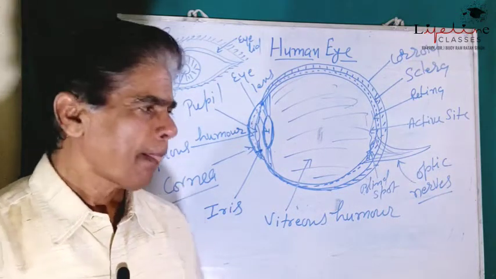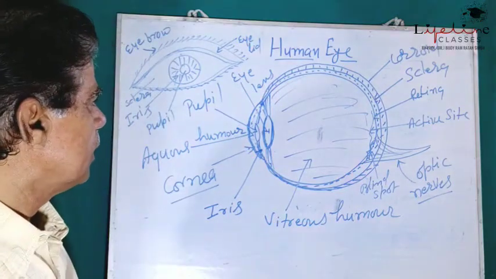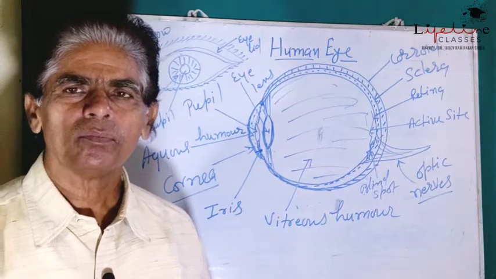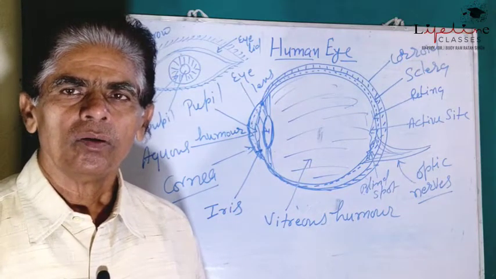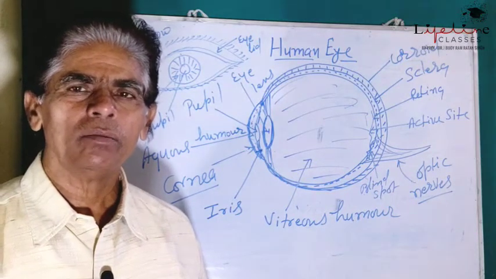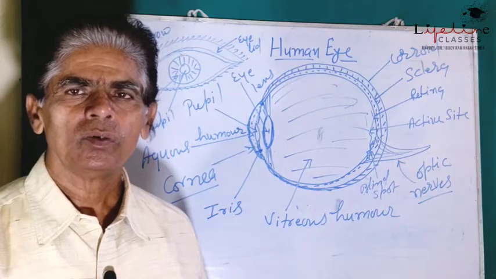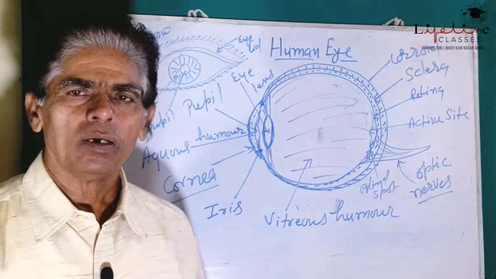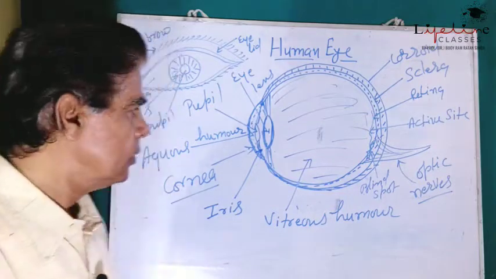Camera is a physical optical device that can form real and inverted image of the object on the screen, that is the photographic plate.